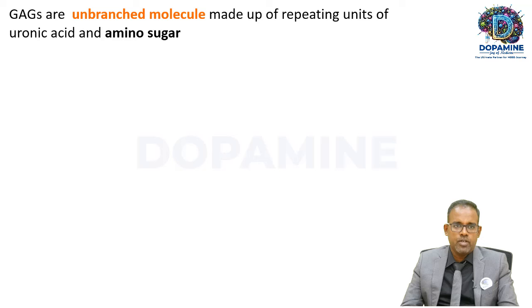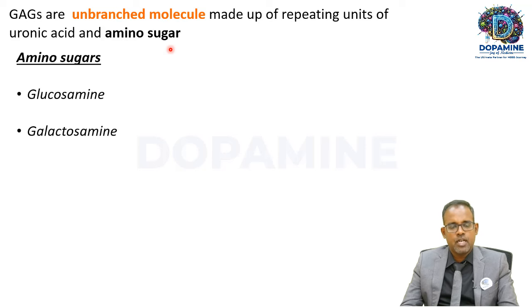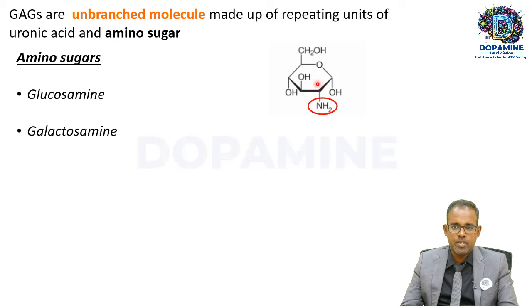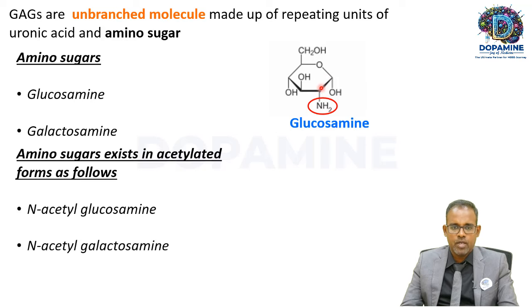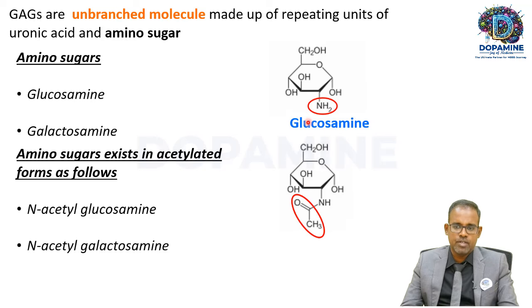As I told you earlier, glycosaminoglycans are unbranched molecules made up of repeating units of uronic acid and amino sugar. So what are amino sugars? They can be either glucosamine or galactosamine. So this is glucosamine. See here, the amine group at the second carbon. These amino sugars exist in the acetylated form. That is, they will exist as N-acetyl glucosamine or N-acetyl galactosamine. So this is N-acetyl glucosamine. So amino sugars are glucosamine and galactosamine, which usually exist as the acetylated forms, N-acetyl glucosamine or N-acetyl galactosamine.